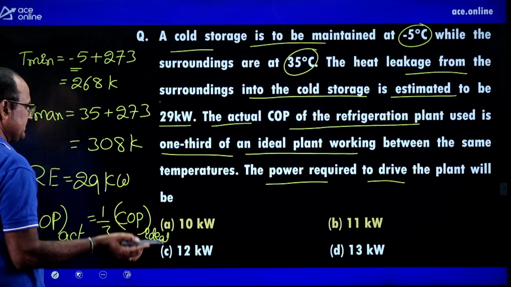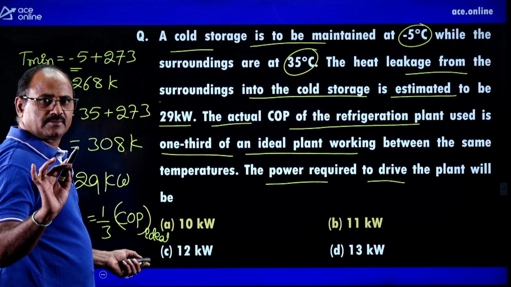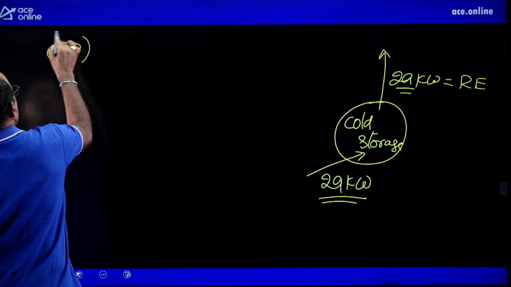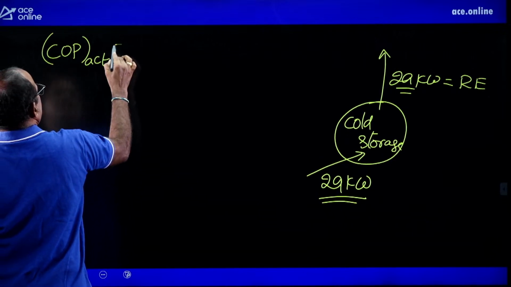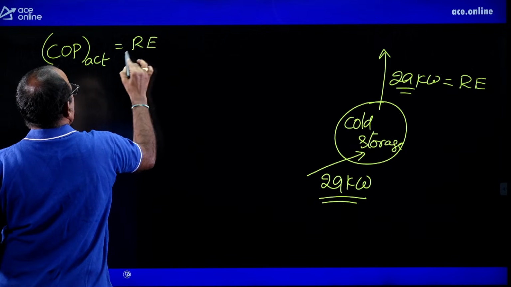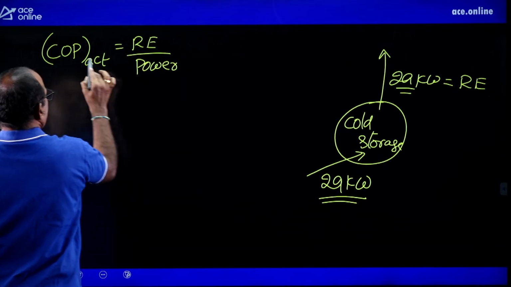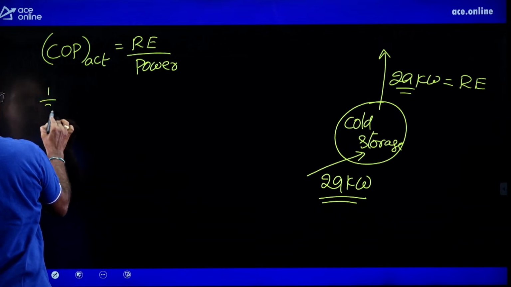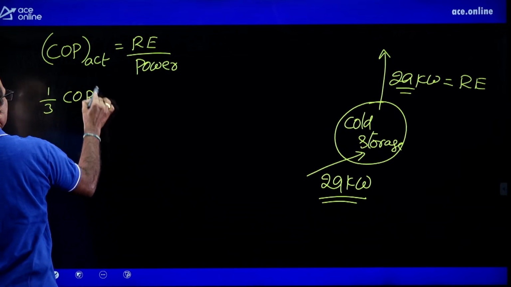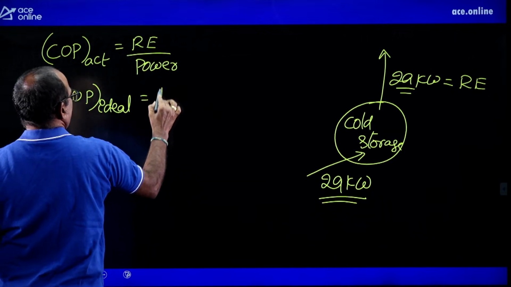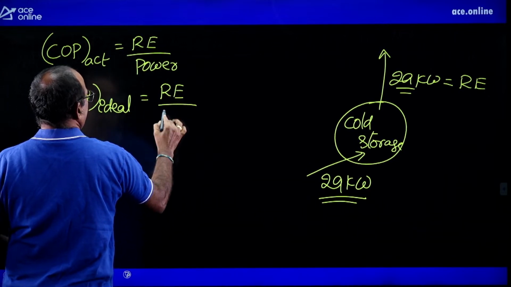Then you are asked to decide the power input to the system. For that, the actual COP must be equal to refrigeration effect divided by work input, that is power input. This actual COP is 1/3 of the ideal COP, equal to refrigeration effect divided by power.